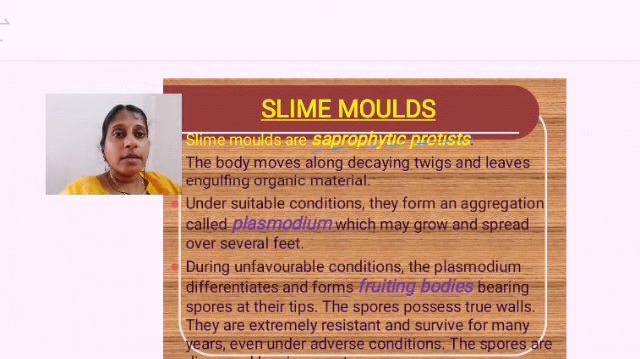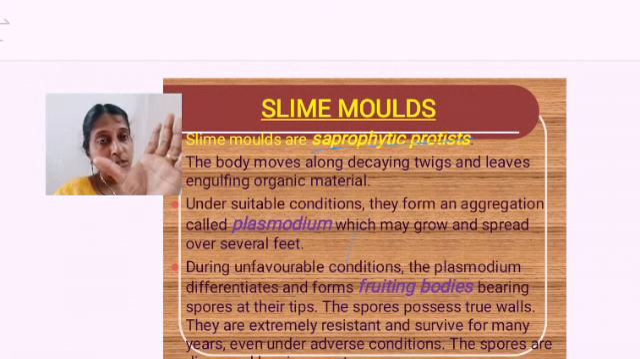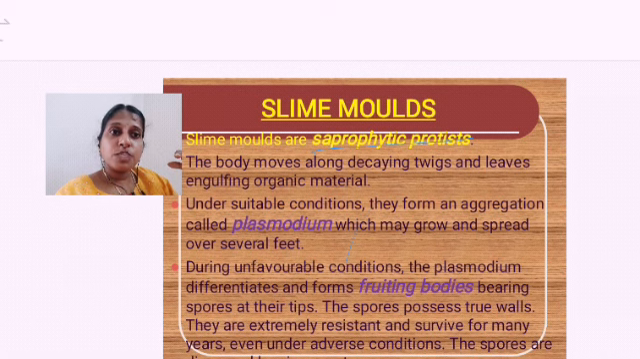So that one we call the plasmodium, which may grow and spread over several feet. Several feet means you can find them forming a layer. During unfavorable conditions, the plasmodium differentiates and forms fruiting bodies bearing spores at their tips.